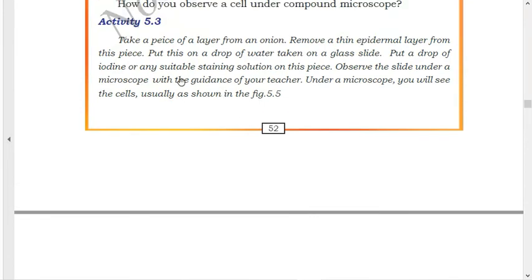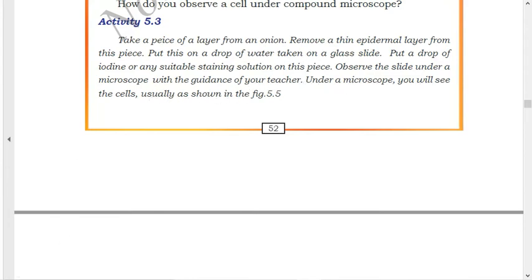Okay, this is the activity given in 5.3. Take a piece of layer from an onion. Remove a thin epidermal layer from this piece. Put this on a drop of water taken in a glass slide. Put a drop of iodine or any suitable staining solution on this piece. Observe the slide under a microscope with the guidance of your teacher. Under a microscope, you will see the cells usually as shown in the figure.